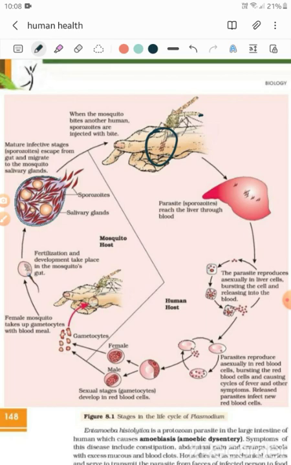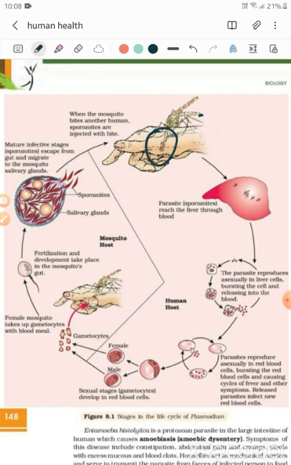So when it bites us for a blood meal, after sucking the blood, it will secrete its saliva to prevent our blood from oozing out. That's why if a mosquito bites, you won't see blood oozing out. You will never see blood oozing out.